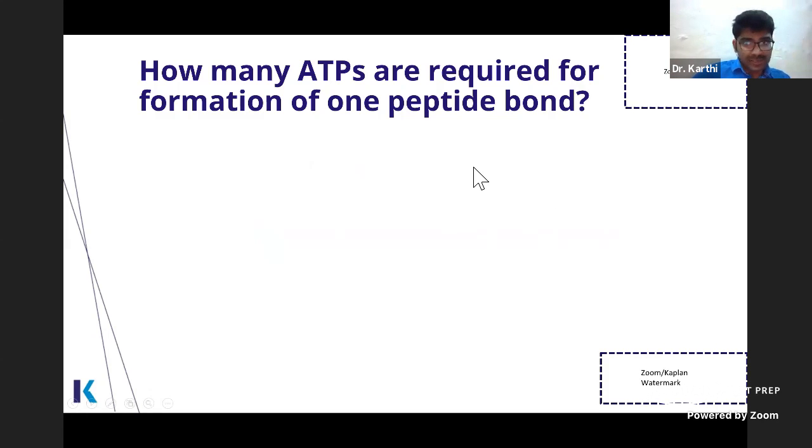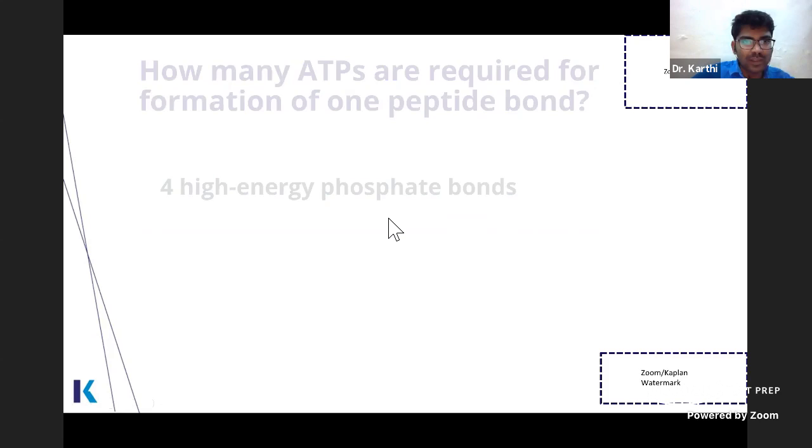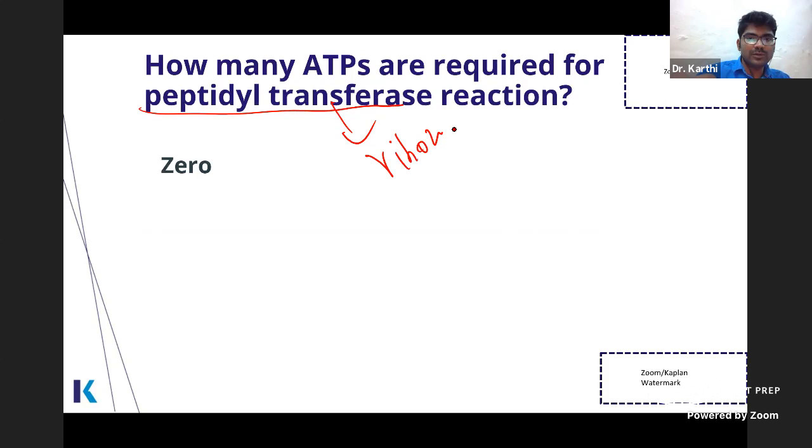So you might have studied that 4 high energy phosphate bonds are required for the formation of a peptide bond overall. But in the exam, if they ask you, how many ATPs are required for the peptidyl transferase reaction? The peptidyl transferase is the ribozyme. So what is this? This is a ribozyme. 28S is ribosomal RNA.